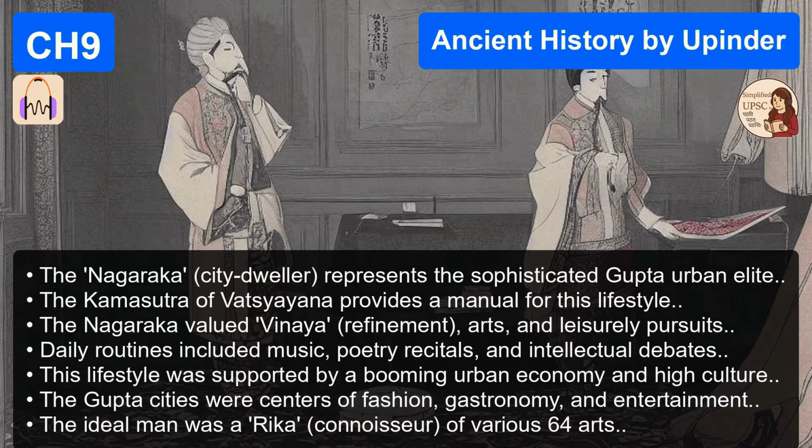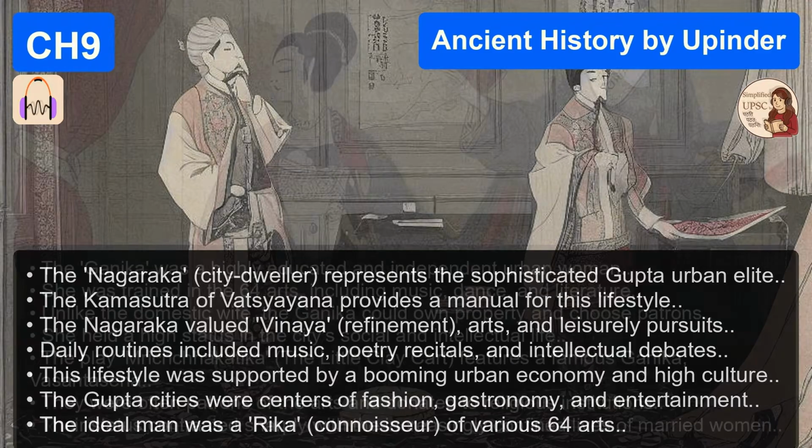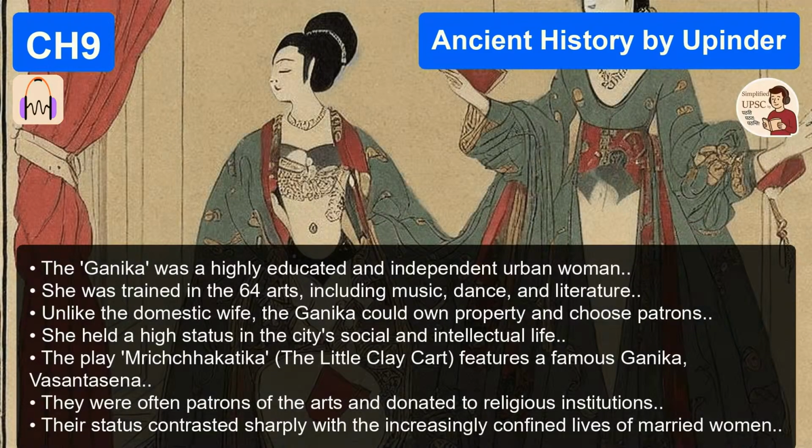Speaking of complex, let's look at the people living in this era. Section 3, Society. You've titled this The Beautiful and the Ugly. I think you have to, because this is where the Golden Age label really gets tested. Let's start with the beautiful. Let's talk about the life of the Nagaraka. The urban dandy, the city dweller. We get this incredibly vivid picture from Vatsyayana's Kama Sutra.